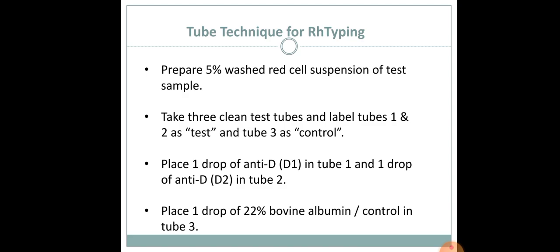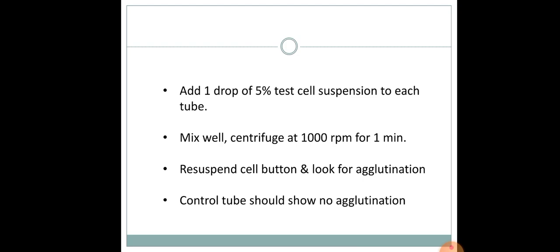Coming to the tube technique for RH typing. Prepare a 5% washed red cell suspension of the test sample. Take 3 clean test tubes and label them as tube 1 and 2, and tube 3 should be labeled for control. 1 drop of anti-D is added in test tube 1 and 1 drop of anti-D in test tube 2. Place 1 drop of 22% bovine albumin for control in test tube 3.